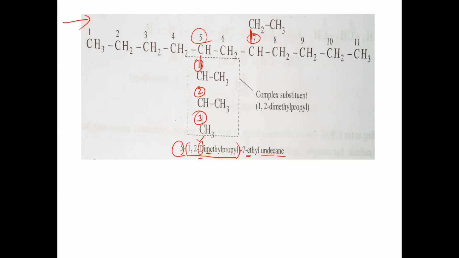Dimethyl propyl's first letter is D. D should be taken. So D and E, what will come before? In alphabetical order, D will come. That's why here we have to give the lowest number to this D. So the lower number is given to this complex substituent dimethyl propyl, and a higher number is given to this ethyl. We should not take methyl here. D should be taken here. Capital D we have written, the first letter.